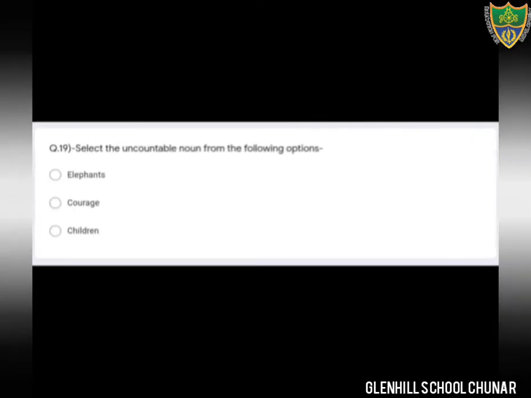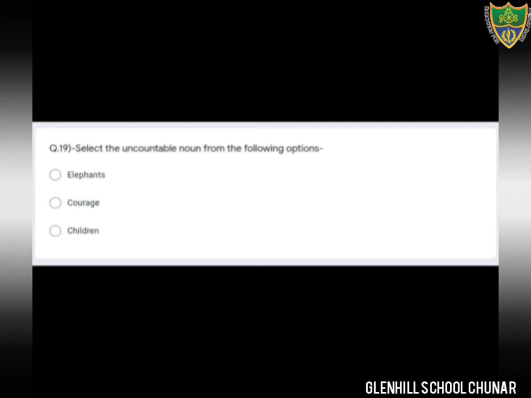Question number 19. Select the uncountable noun. Dear students, you all know what is an uncountable noun? The noun which cannot be counted, that is known as an uncountable noun. There are 3 options: elephant, courage, children. We can count the elephants, number of elephants, but we cannot count the courage. Okay, that is an abstract noun, and that is an uncountable noun also. So option number B is the correct option. Uncountable noun is courage. Okay, the word courage is an uncountable noun.